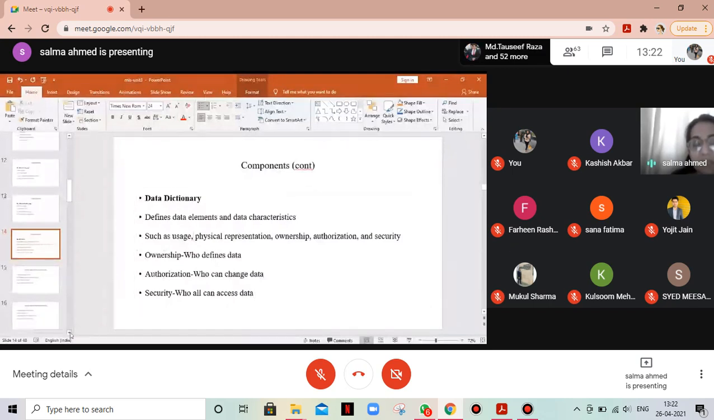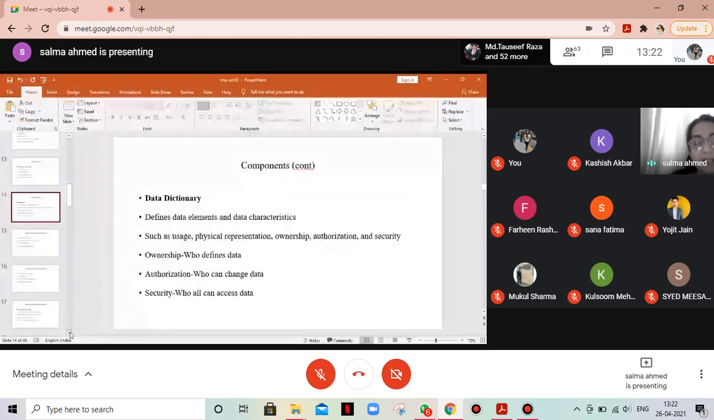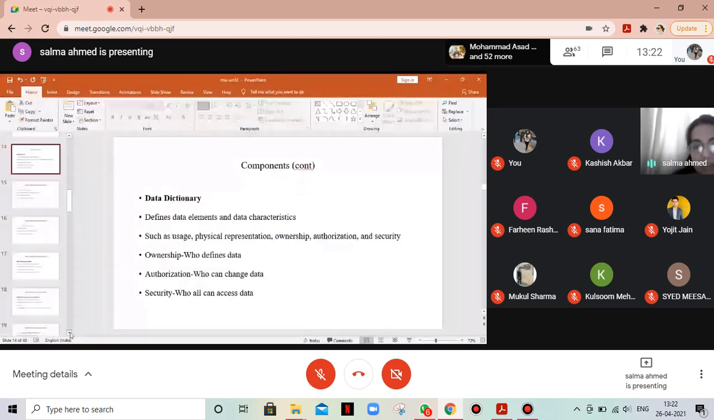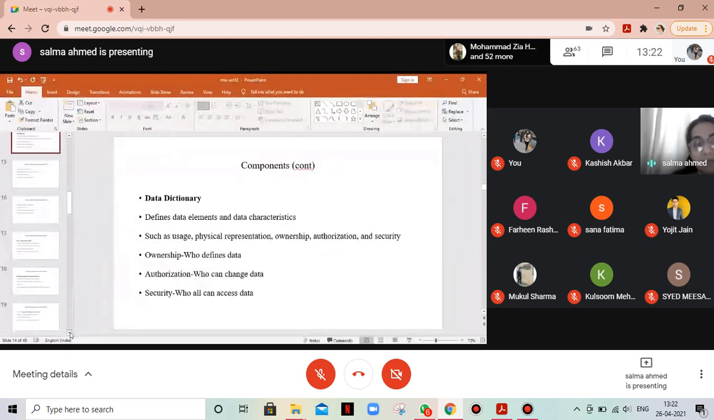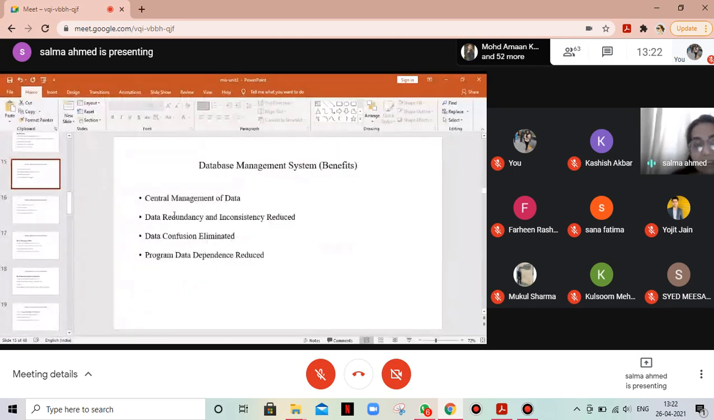Ownership means who can define the data. Authorization means who can update or bring about change in the data. Security means who can access the data by making use of passwords and data views. So these are the three components: data definition language, data manipulation language, and data dictionary.